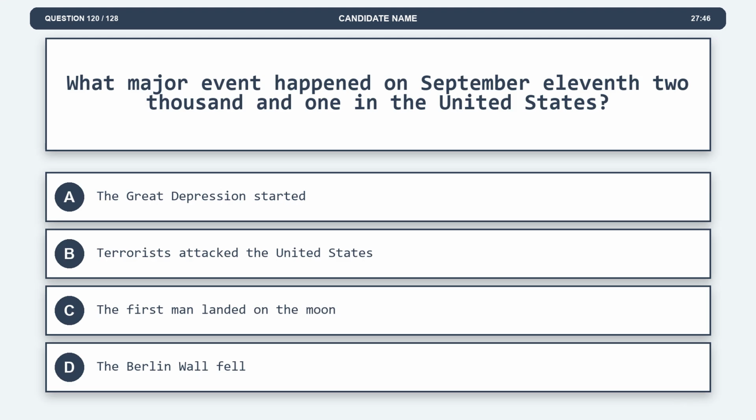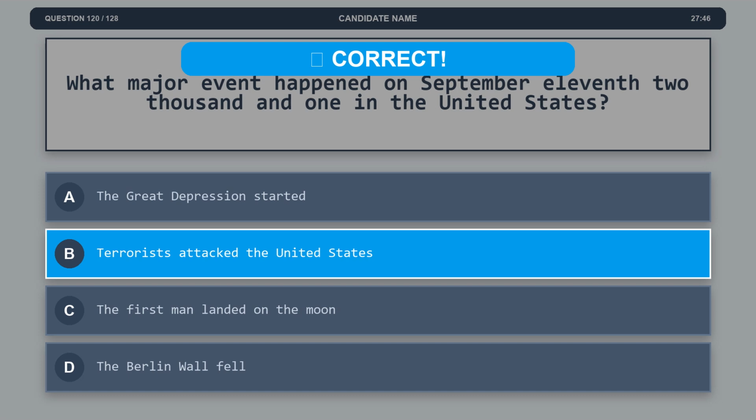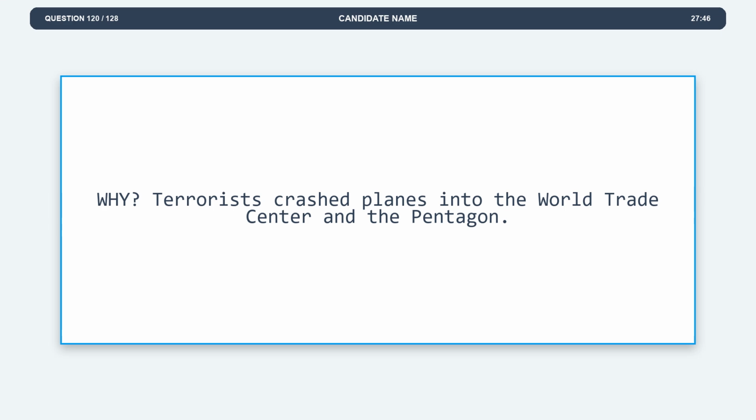Question 120. What major event happened on September 11, 2001 in the United States? Option A. The Great Depression started. Option B. Terrorists attacked the United States. Option C. The first man landed on the moon. Option D. The Berlin Wall fell. The correct answer is option B. Terrorists attacked the United States. Explanation. Terrorists crashed planes into the World Trade Center and the Pentagon.